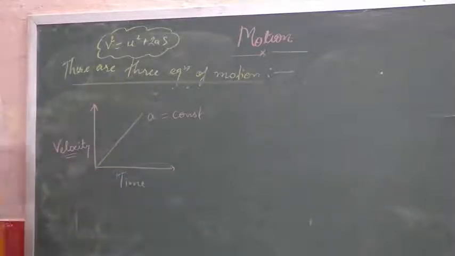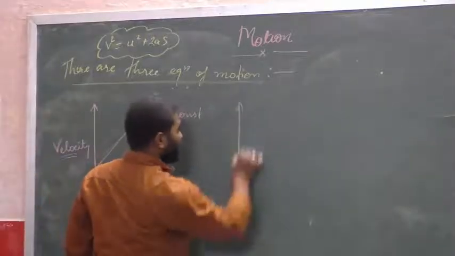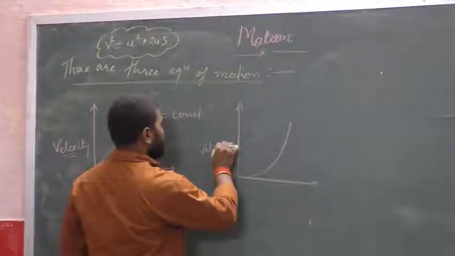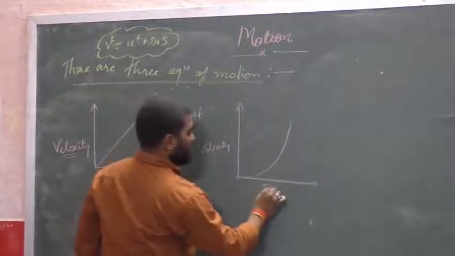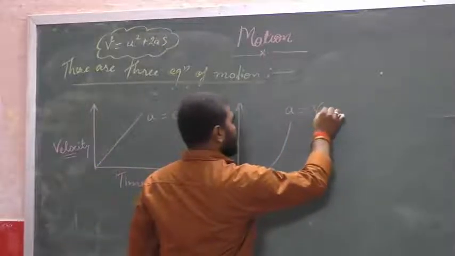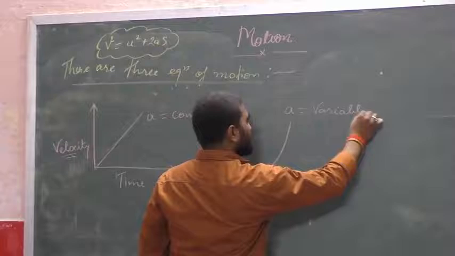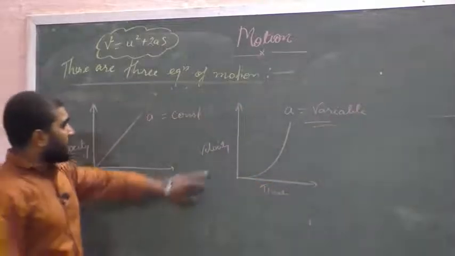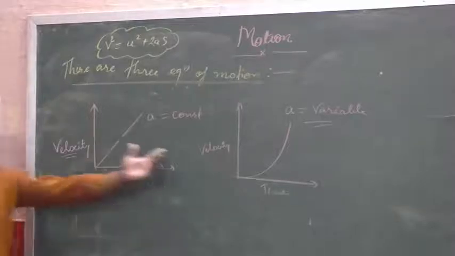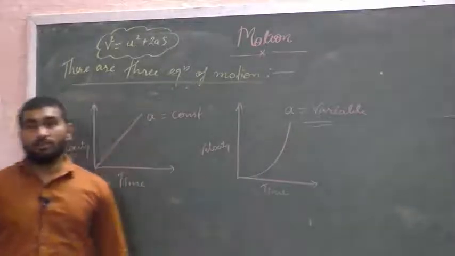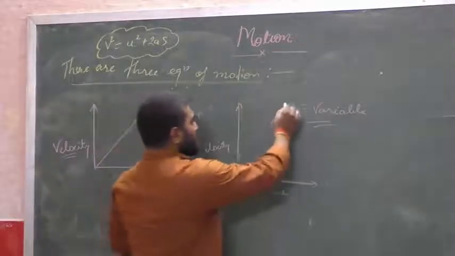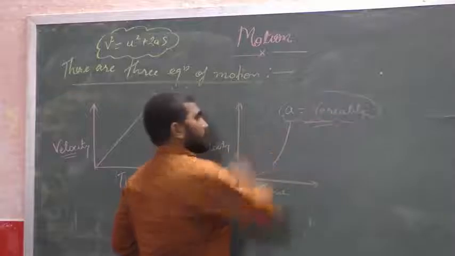And if the velocity time graph is given in this way, here acceleration will be variable, and the velocity will be non-uniform velocity. Here the velocity is uniform velocity, and in this case the velocity is non-uniform, and in the case of non-uniform velocity the acceleration is variable.